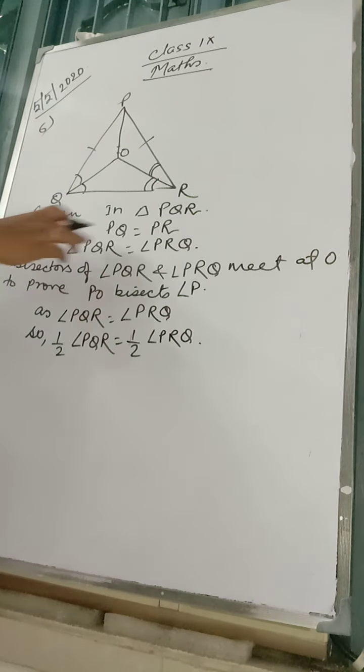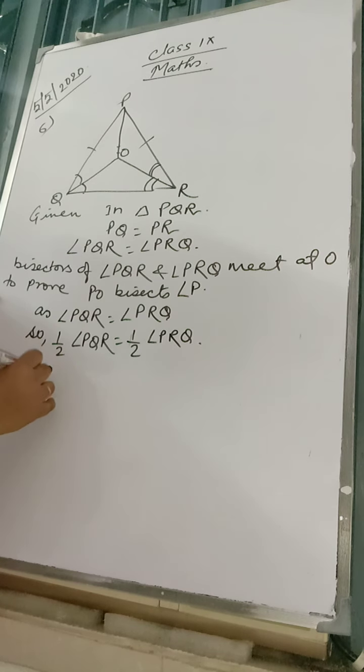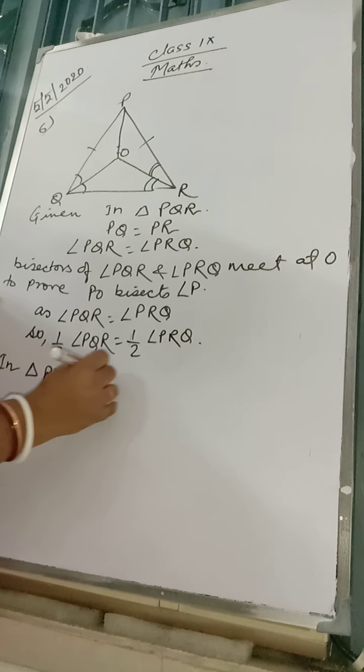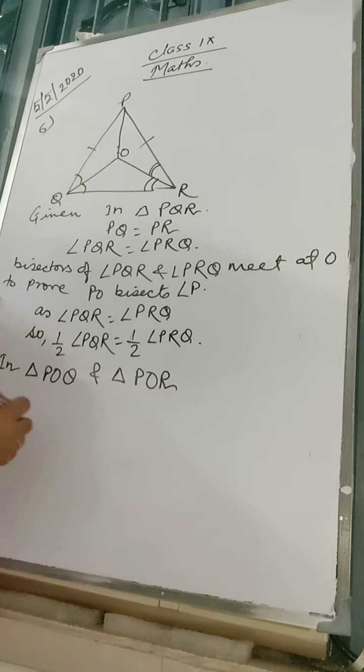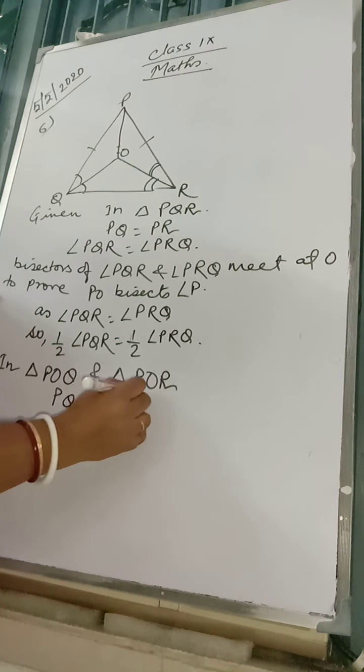As they are equal, so their halves would be equal. In triangle POQ and triangle POR, PQ is equal to PR, given already.